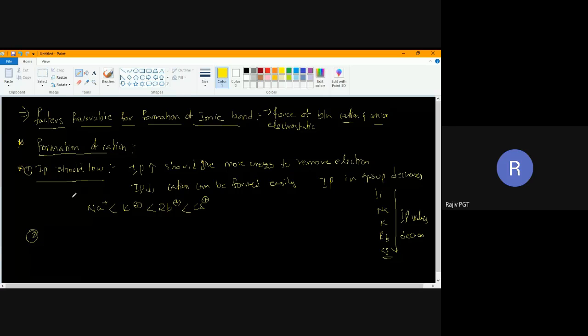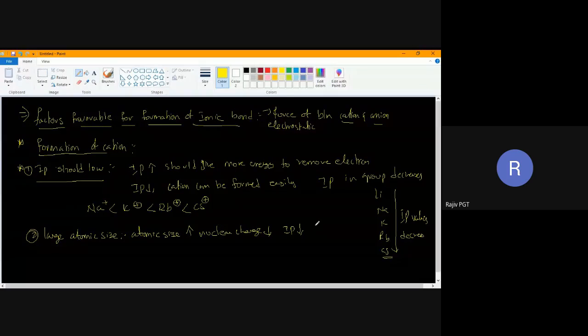Next factor is large atomic size. If atomic size is large, nuclear charge will be less. If nuclear charge is less, IP will be less. So cation can be formed easily. Understood? See, in this, which cation can be formed easily?